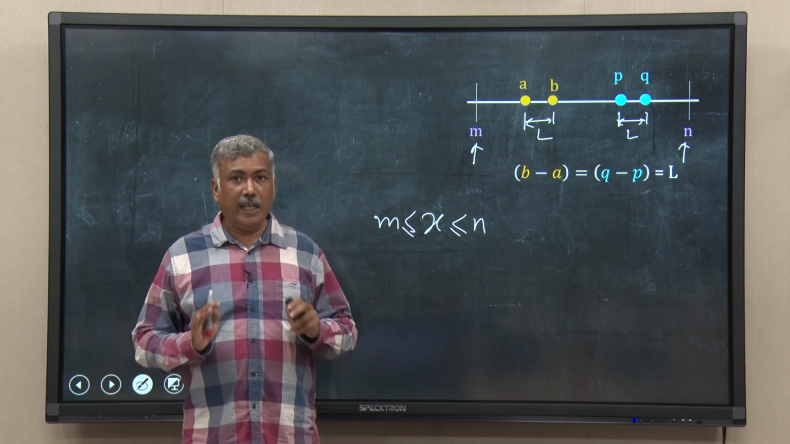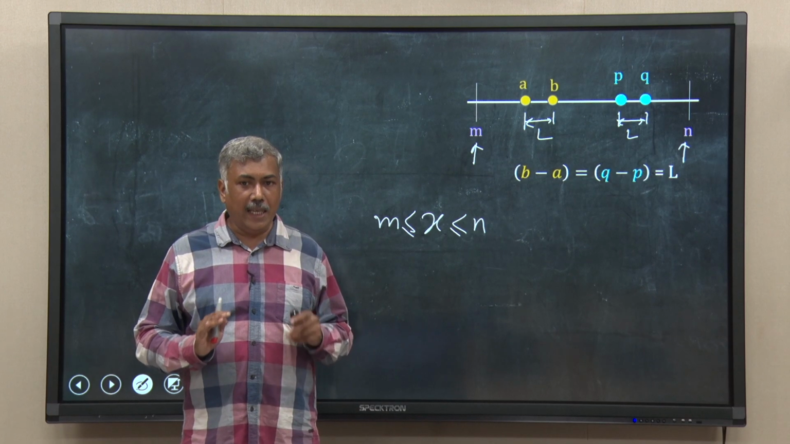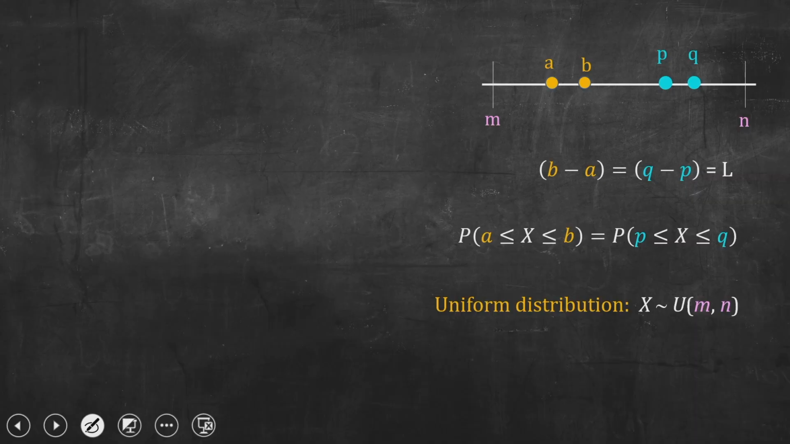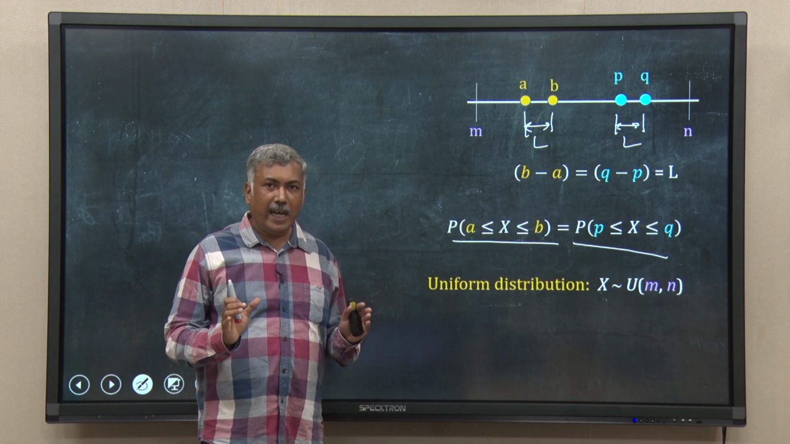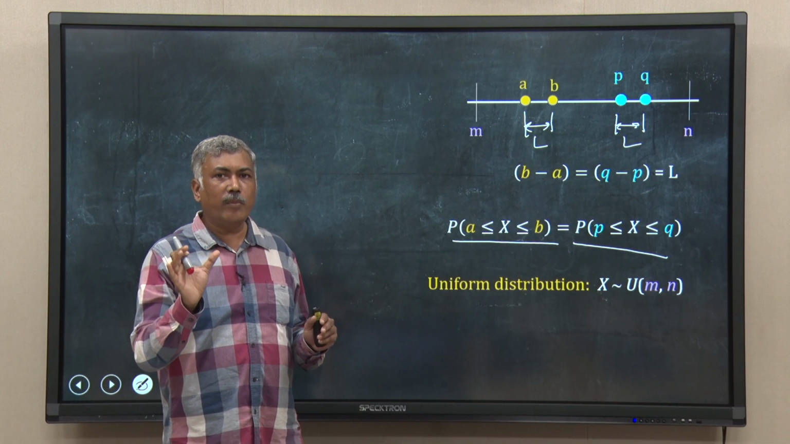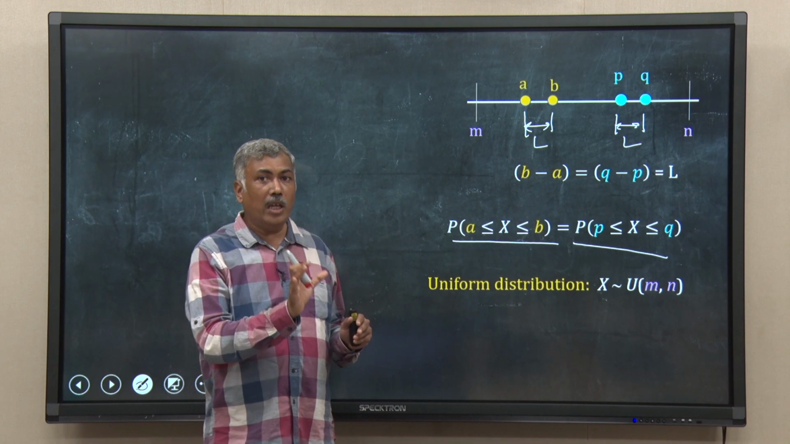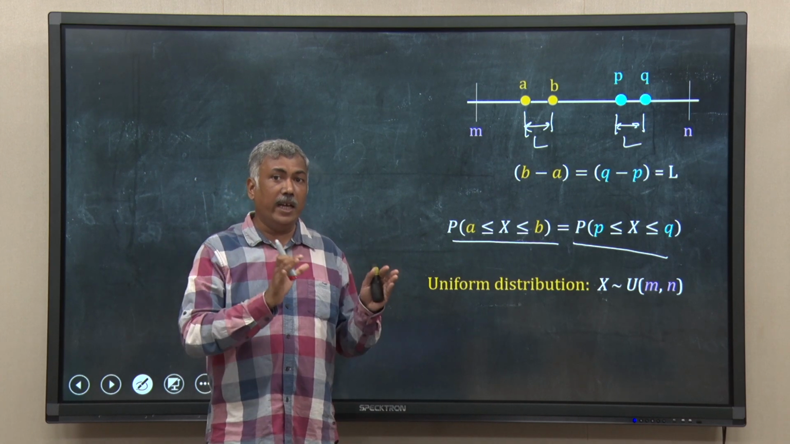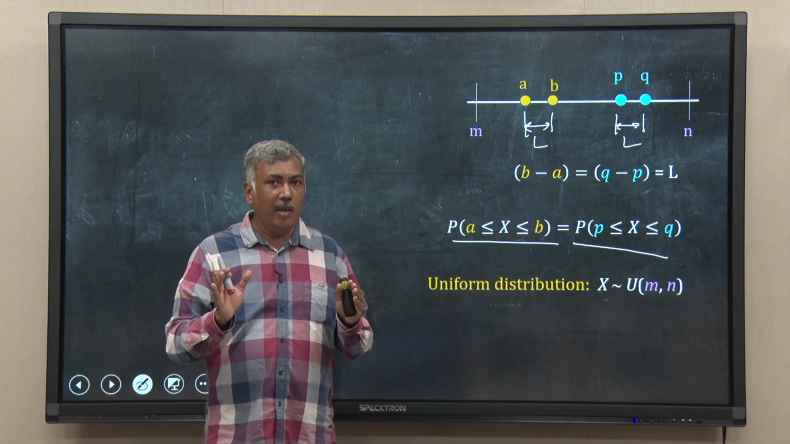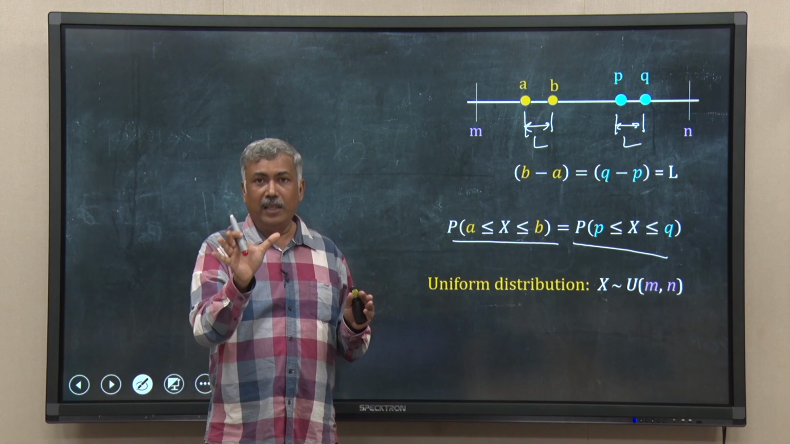Now, suppose the random variable x is such that the probability that it lies in this length L between a and b is equal to the probability that it lies in this length L between p and q. That means the probability depends only on the length of the interval L. It does not depend upon where the interval is, whether it is a to b or p to q. It only matters what the length of the interval is, and that is L.